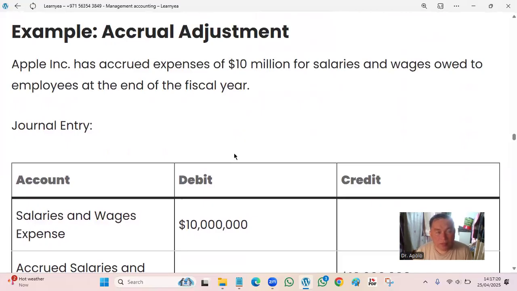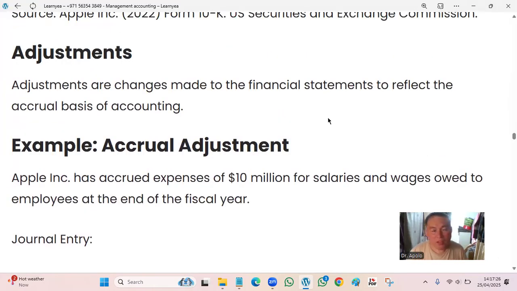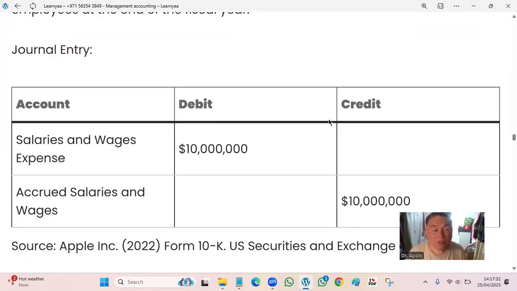No? That's nothing to do with the previous example. Take note of the adjustment. What are adjustments? Changes made to the financial statement to reflect the accrual basis of accounting. So these are changes, maybe some strategy. So any decision, pronouncement of the board or the president has an implication in financial. No? Take note of that.